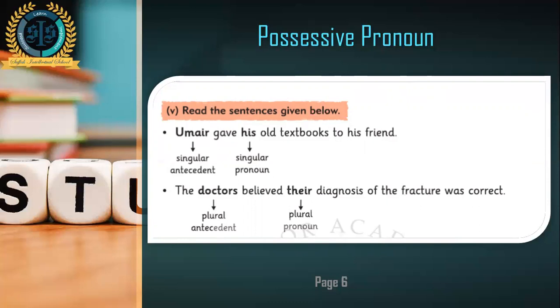And this is not a thing which I have to teach you. You know that already. You use it by instinct, that whenever you see the plural, you use the plural pronoun, and when you see the singular, you write the singular pronoun. So it is what you know already. Just for your knowledge, I'm explaining it to you.